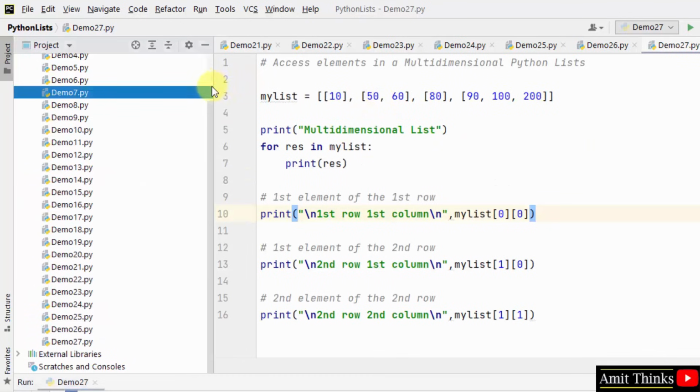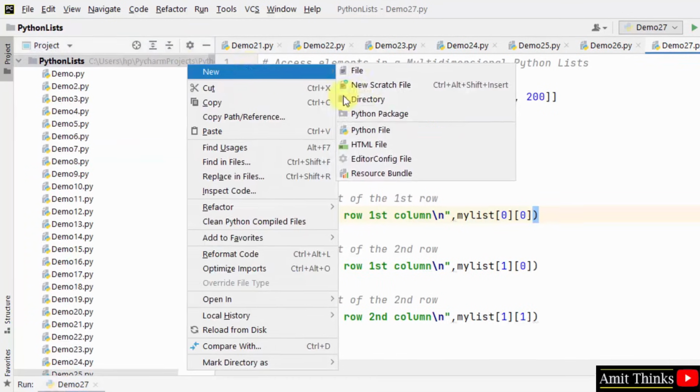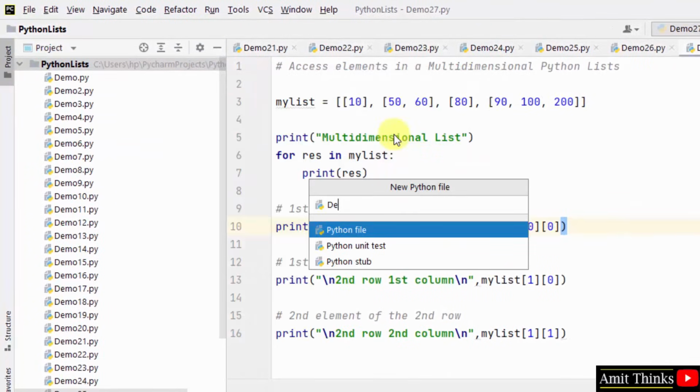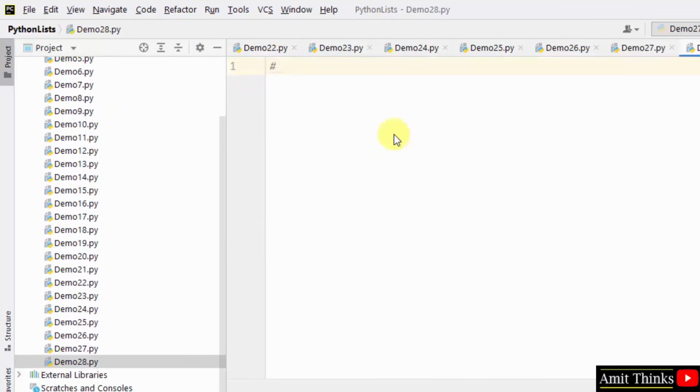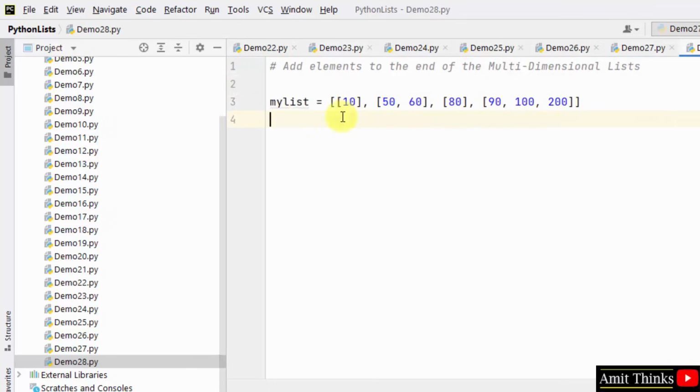Let's see the last example. Add elements to the end of the multi-dimensional list. We use the append method for it. We created a multi-dimensional list. Let us print it using for loop.